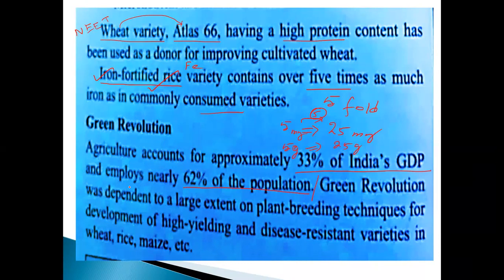The green revolution depended to a large extent on plant breeding techniques for the development of high yielding and disease resistant varieties. This is very, very important. We already discussed it, isn't it?